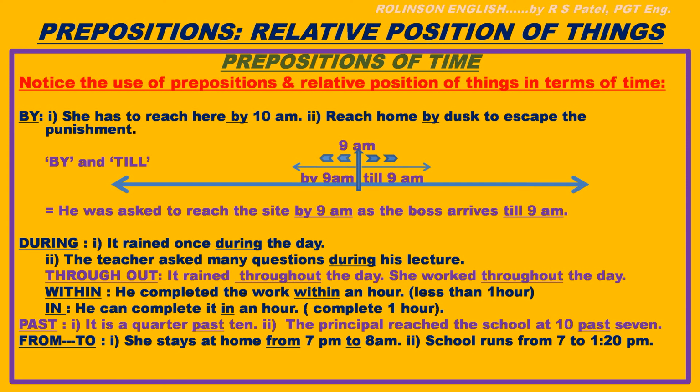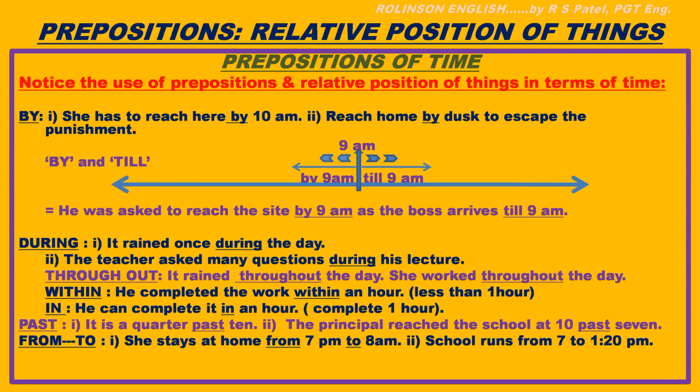Let us see the examples now. During. It rained once during the day. Okay. Now, the teacher asked many questions during his lecture. Throughout now. It rained throughout the day. Means whole day. She walked throughout the day. Now, within. He completed the work within an hour. See the difference. Within an hour means less than 1 hour.